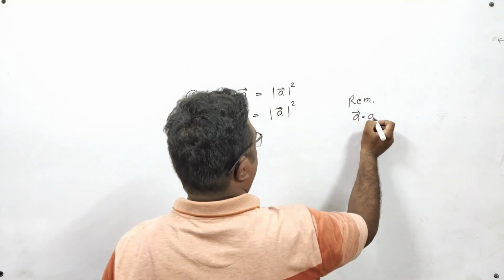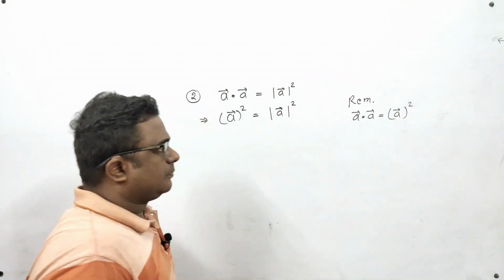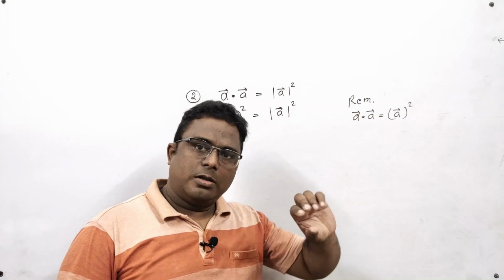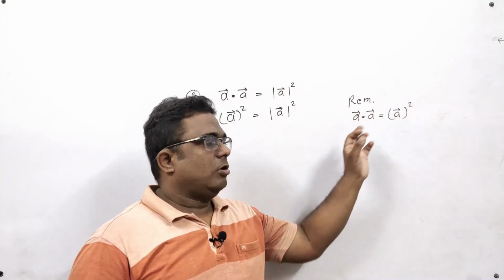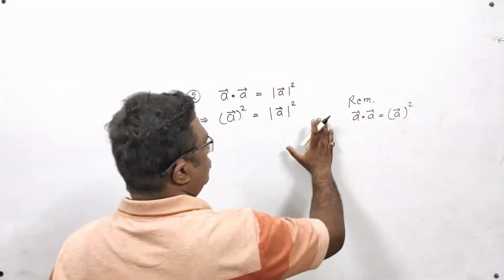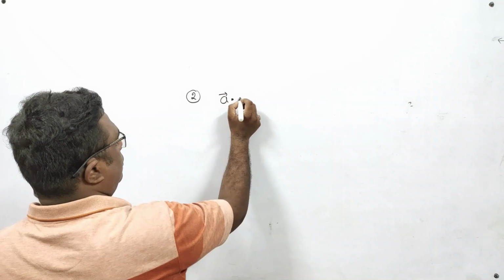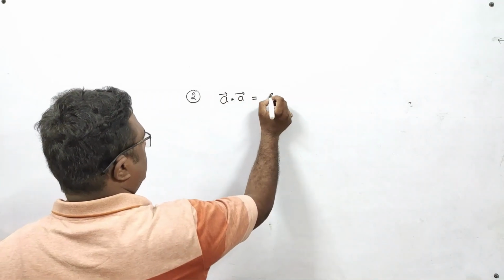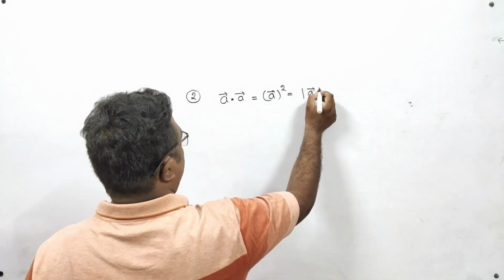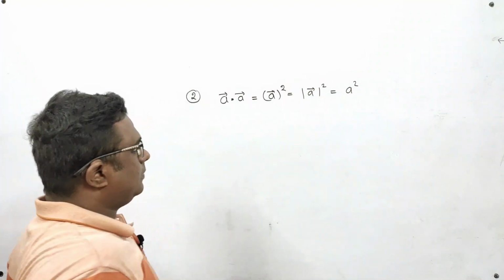When we have two same vectors in a dot product, we can simply write the whole square of that vector. So if I mix these two formulas, a vector dot a vector is equal to a vector square, is equal to magnitude of a vector square, is equal to simply a square.